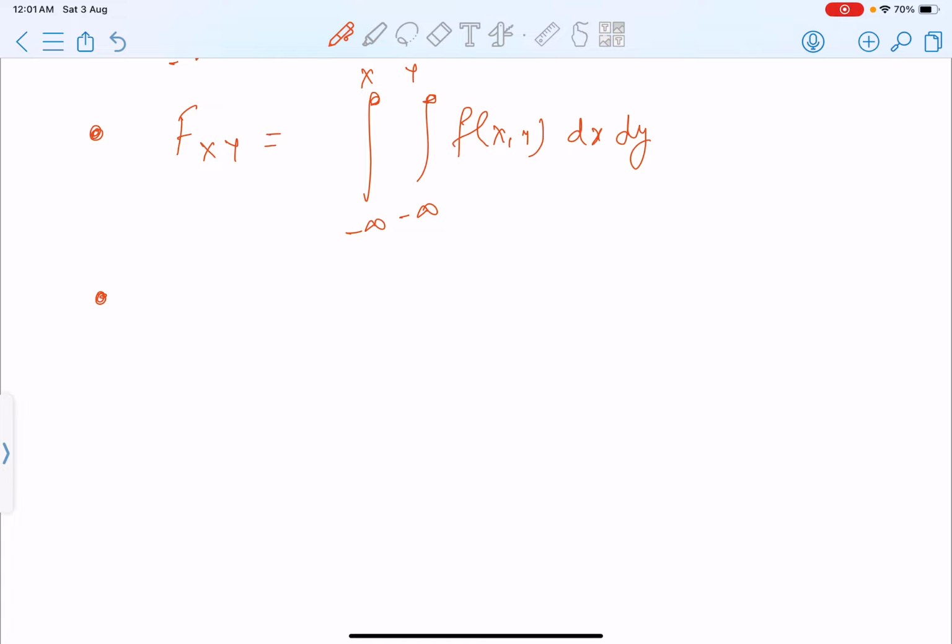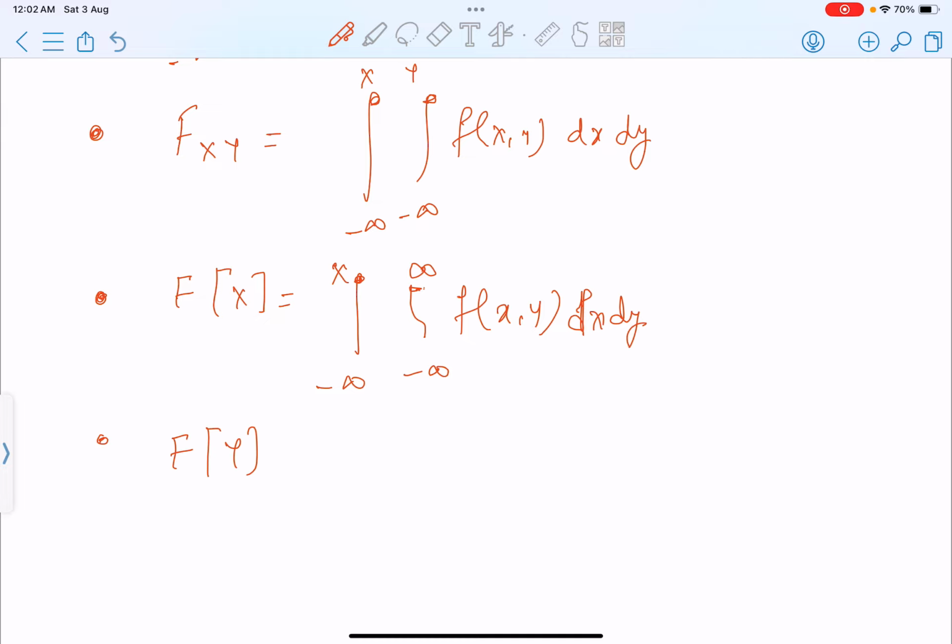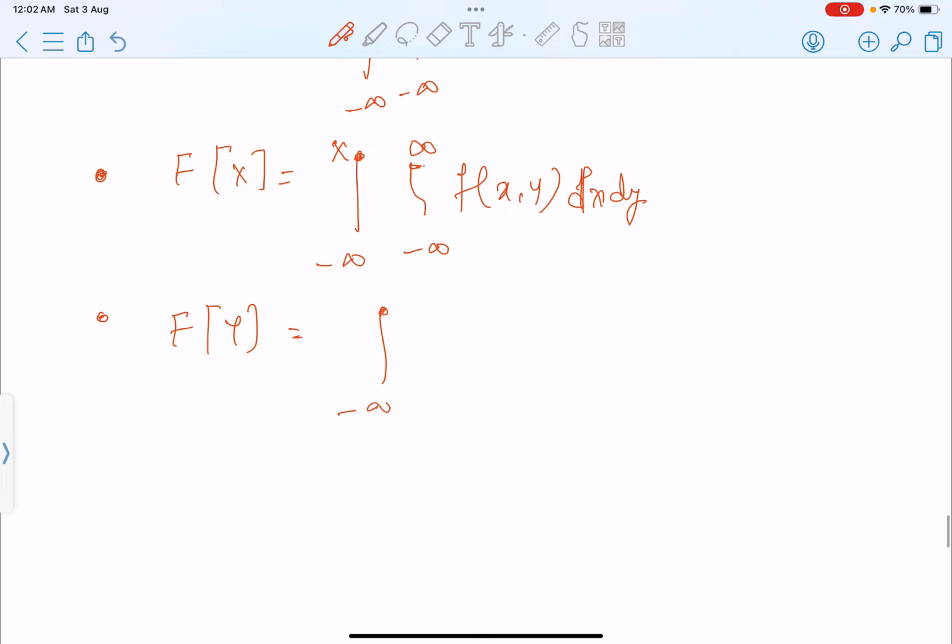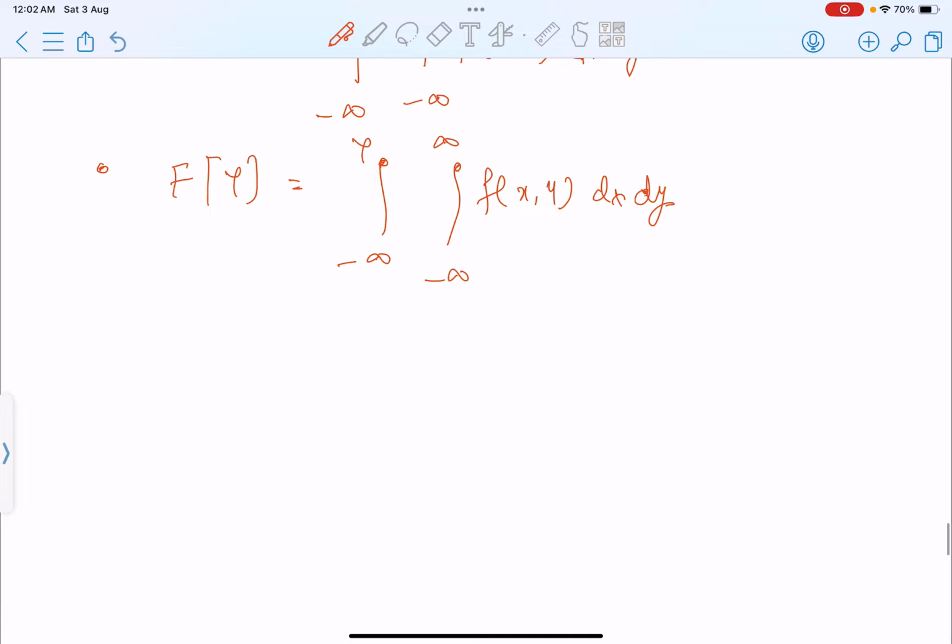And there are some marginal density functions like f of x, right? For this you integrate in the x domain till x, but for the y random variable you integrate over the whole y. Okay, you will get it for x, dx dy. Similarly, for the marginal density function of y, you integrate till y, and in the x domain you integrate over the whole range till infinity. That's how you get it.